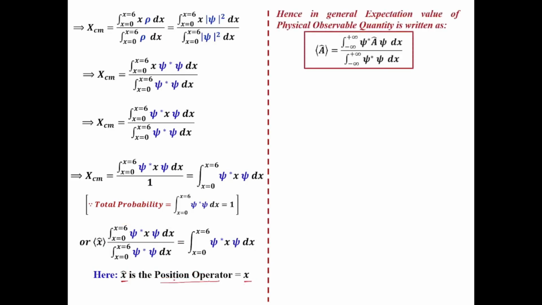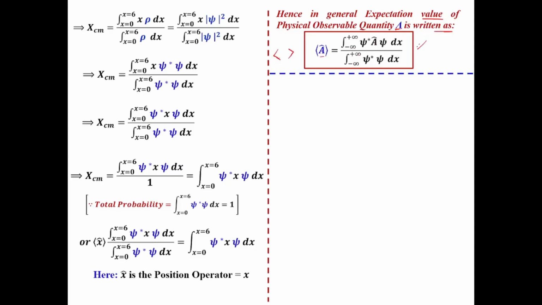Similarly, for any physical observable quantity, suppose A, hence in general, the expectation value of any physical observable quantity, suppose that is your A, is written as follows. A cap is the operator of this physical observable quantity A, and it has to be written in between the angle brackets. This is the angle bracket, equal to the integral from minus infinity to plus infinity of psi star A cap psi dx divided by the integral from minus infinity to plus infinity of psi star psi dx.